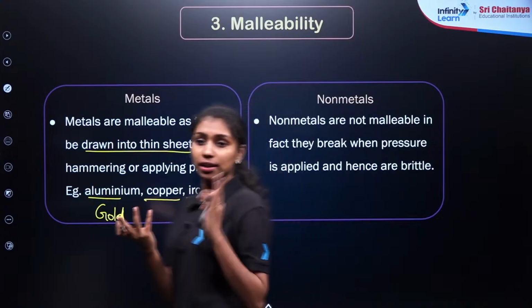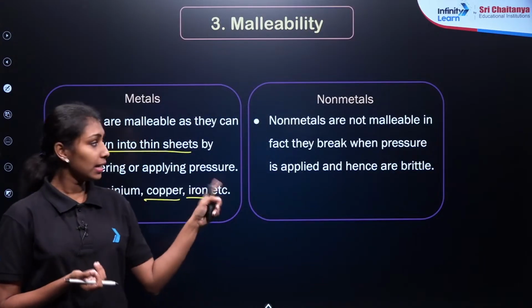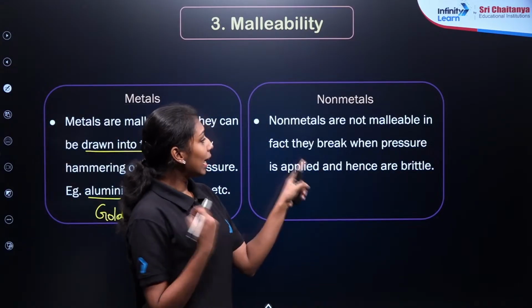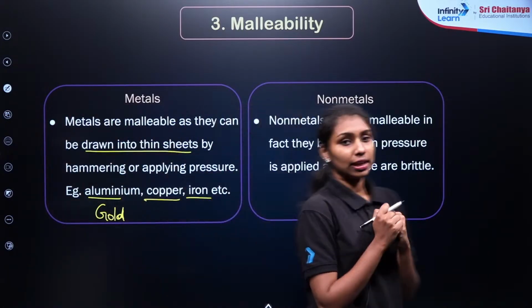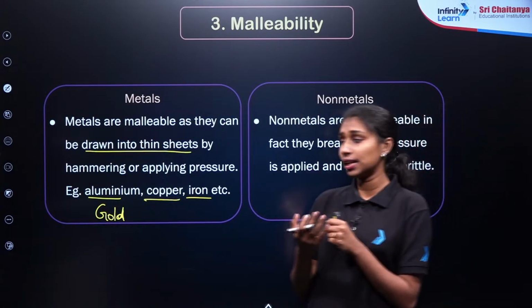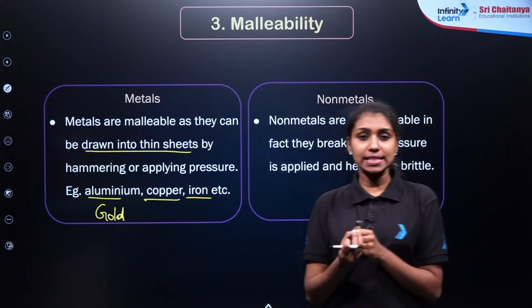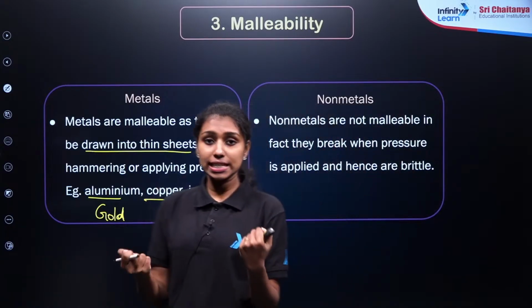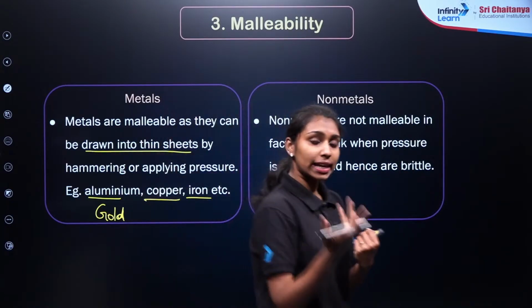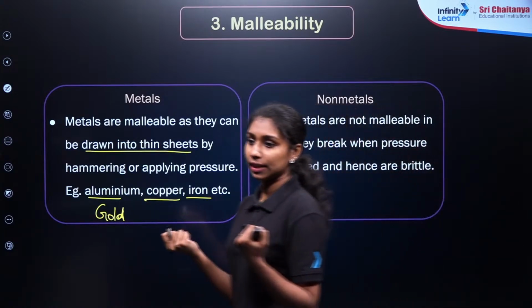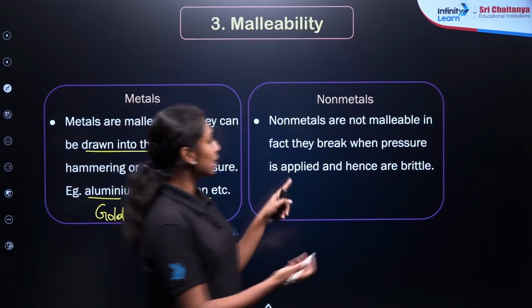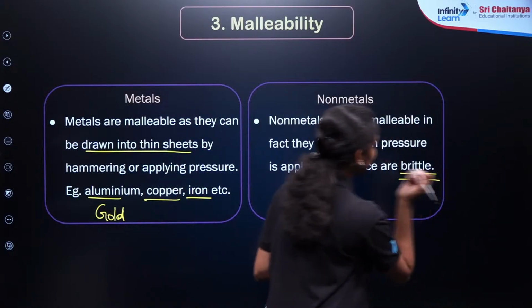Oppositely, non-metals do not show any malleable character, right? So non-metals are not malleable. In fact, they break when pressure is applied and hence they are brittle. Clear? So in general, metals are malleable in nature. They can be drawn into thin sheets by applying pressure. But if you take any non-metal and apply extra pressure, it will break, right? That property of non-metals is known as brittleness. Clear?